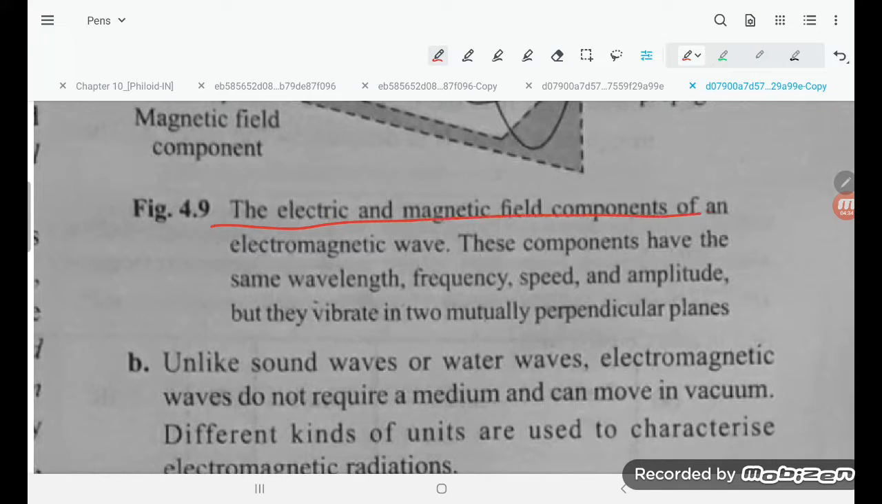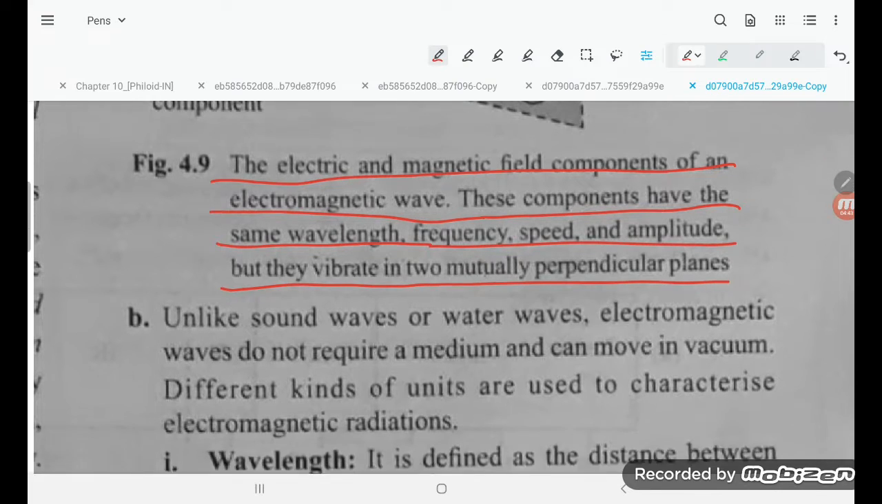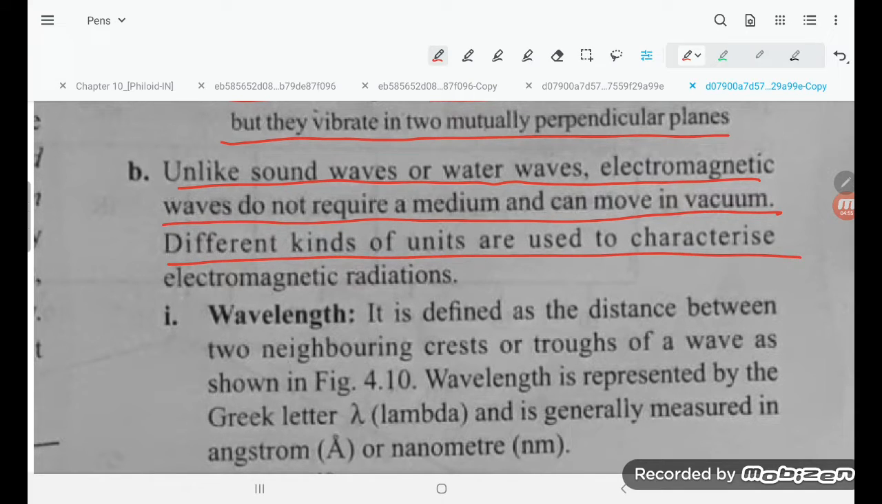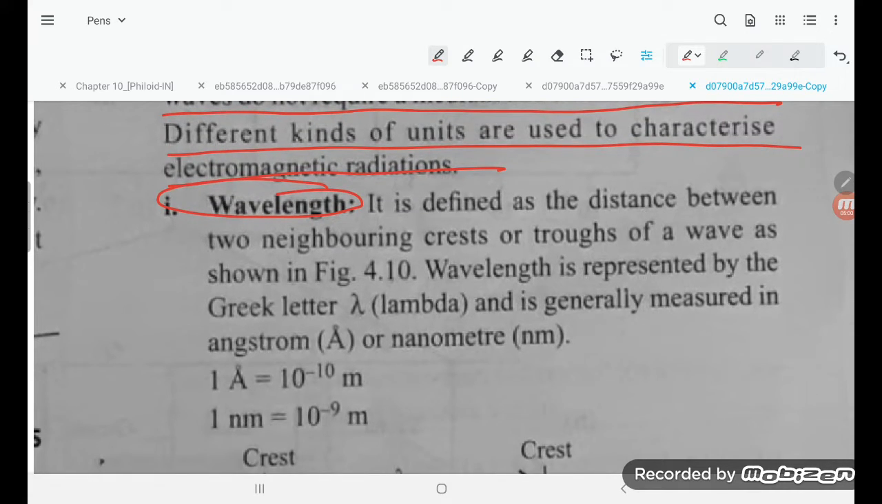The electric and magnetic field components of an electromagnetic wave have the same wavelength, frequency, speed and amplitude, but they vibrate in mutually perpendicular planes. Unlike sound waves or water waves, electromagnetic waves do not require a medium and can move in vacuum. Different kinds of units are used to characterize electromagnetic waves. The first is wavelength. It is defined as the distance between two neighboring crests or troughs of the wave, shown in figure 4.10.